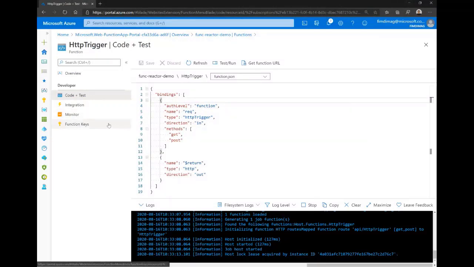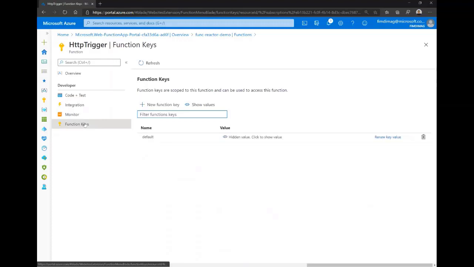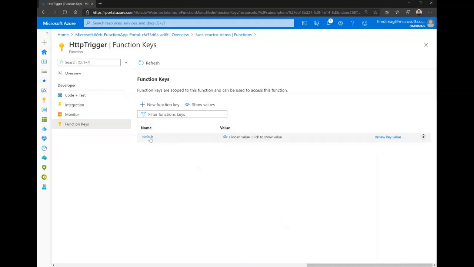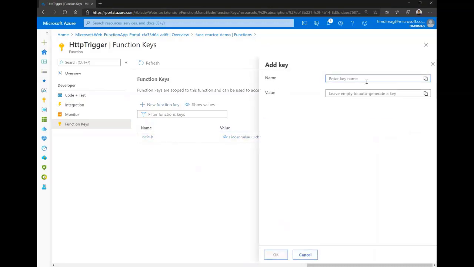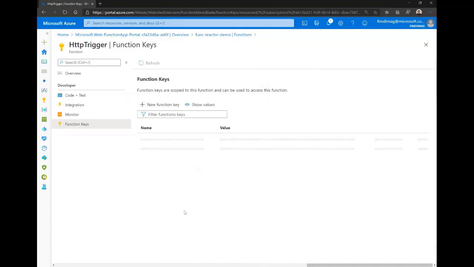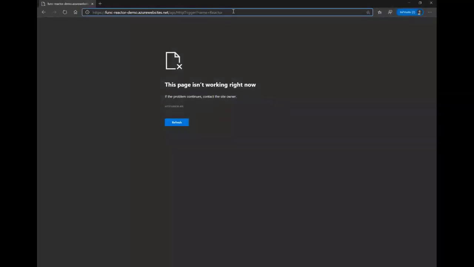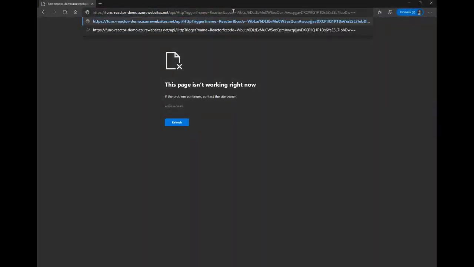Like I said, we have two types of keys. Here we have function keys, and we need to use these keys. There are always default keys, or we can also add our key directly here, and it will be generated by our function app. So here we're on the function level, and we generated a key, and we can use this key directly. To use this key, we can append it here. You can say it's code equal what we have here, and we have our response here, hello Reactor.